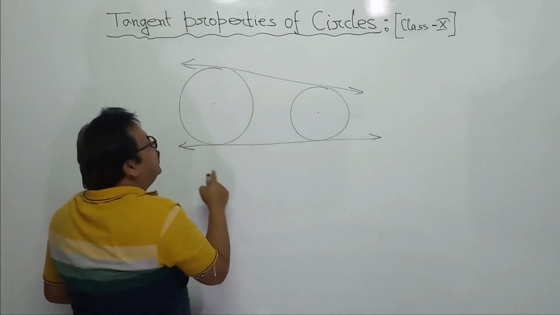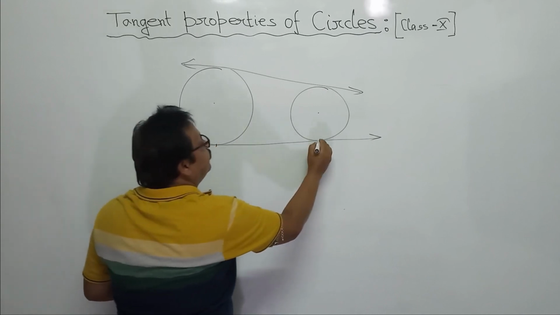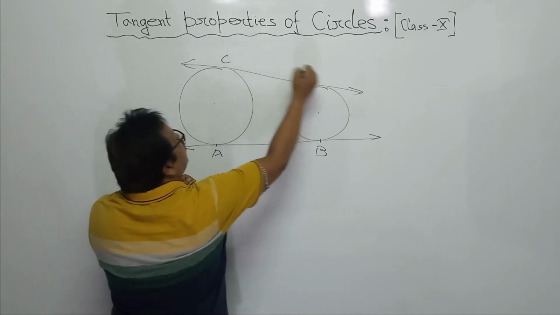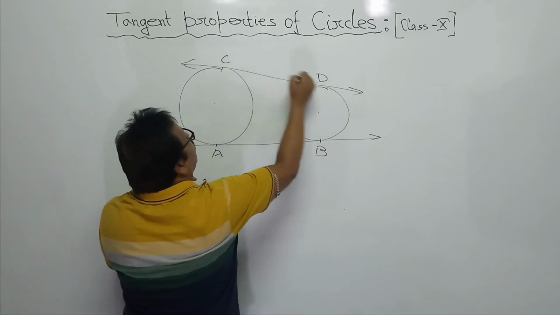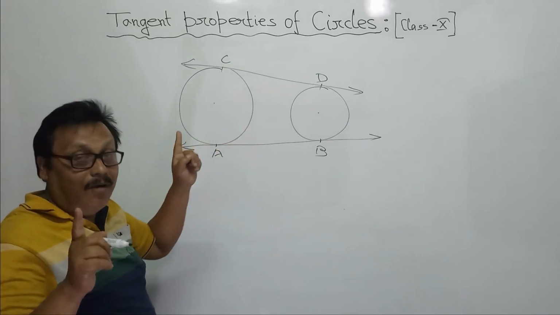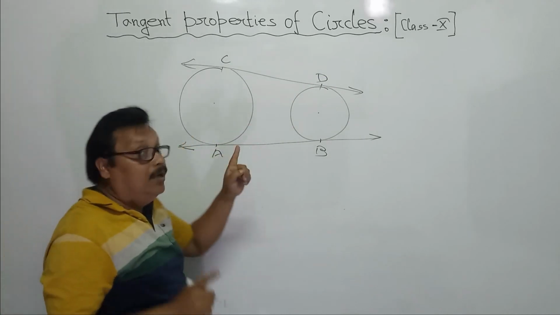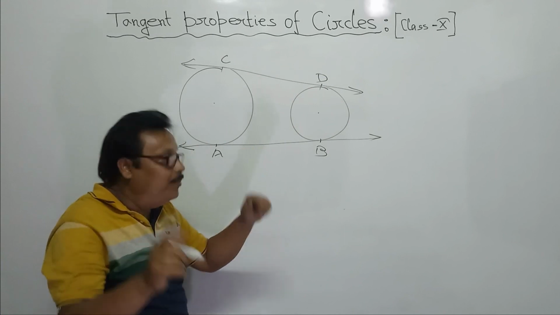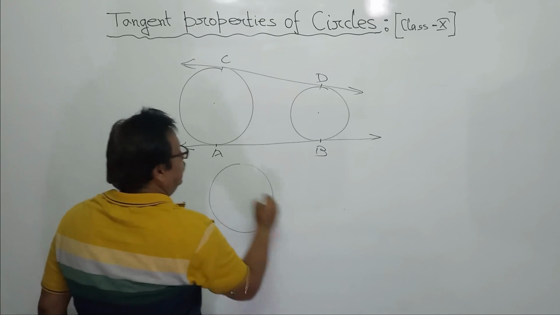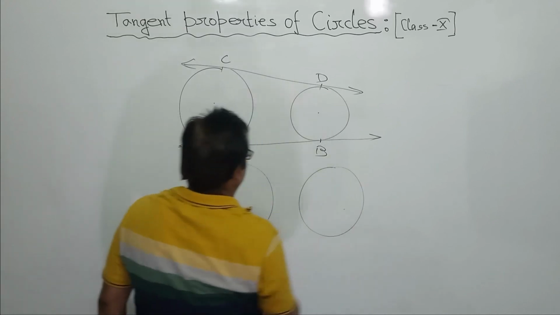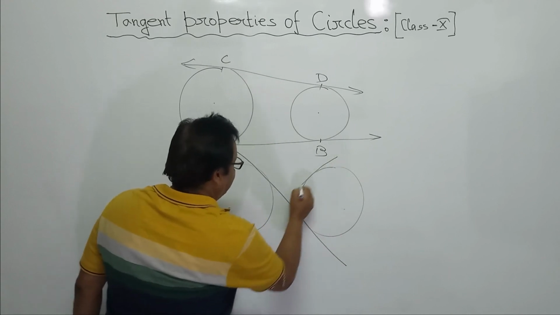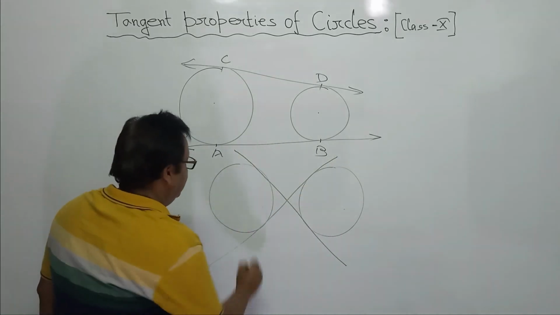What will be the length of the tangents? From this point to this point, there are A, B, C, D. Can you tell me what is the relation between AB and CD? Yes, of course, equal. These are called common tangents. Coming, wait. Another one. This is a circle, this is a circle. Tangents can be in this way also. Getting my point?